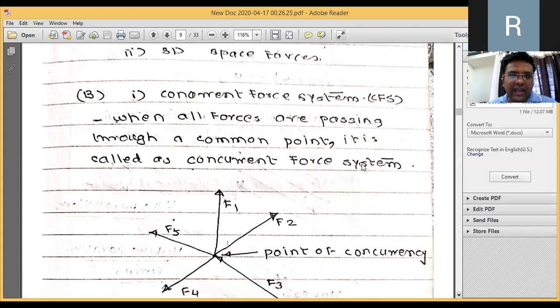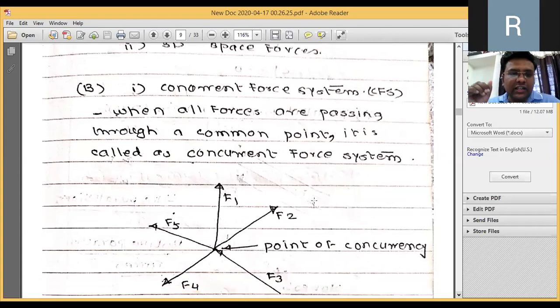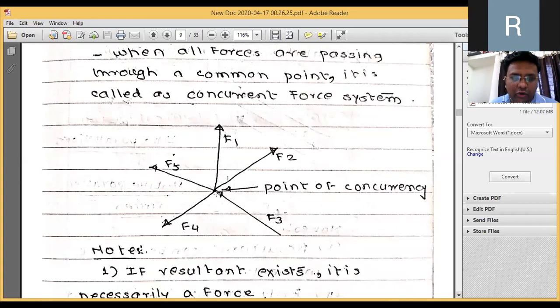Now concurrent force system, right, CFS. In a concurrent force system, when all the forces are passing through a common point, it is called a concurrent force system. So you can observe over here, all the forces are passing through a single point, that is the point of concurrency. F1, F2, F3, F4, F5, these forces are all going through the same point. Therefore it is called a concurrent force system.